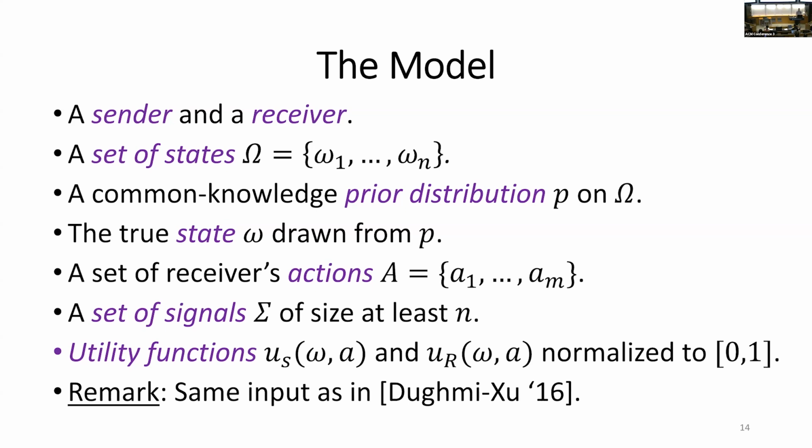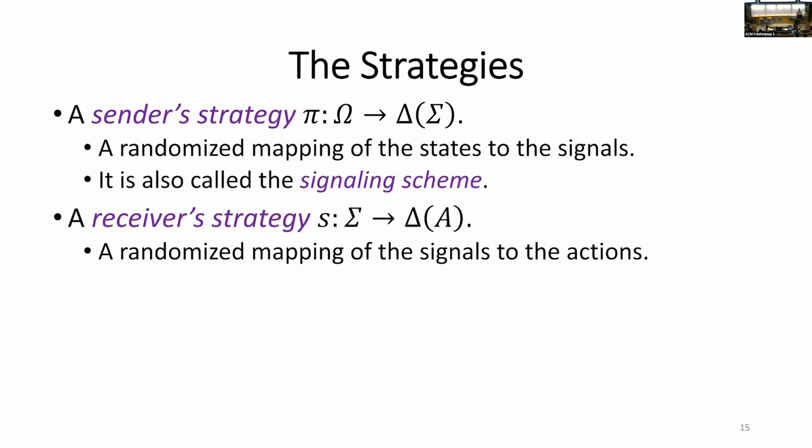And an interesting remark is that so far the parameters are exactly the same as in the paper by Xu and Zhu on algorithmic Bayesian persuasion, but still there is a difference from the Bayesian persuasion model, and it is the equilibrium concept. And this is what we're going to discuss in the next slides. What would the equilibrium look like?